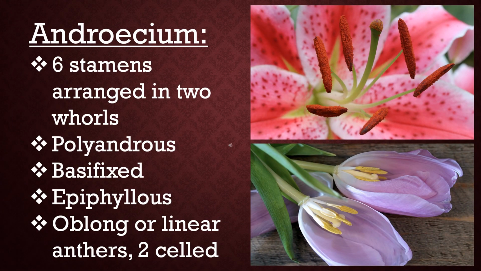The male reproductive part in flower, which is responsible for the production of pollens, is termed as androecium. In case of family Liliaceae, flowers have 6 stamens which are arranged in 2 whorls. They are polyandrous, basifixed, epiphyllous with oblong or linear anthers.